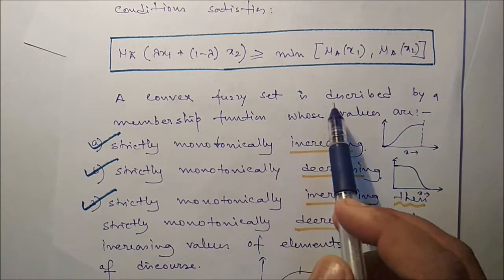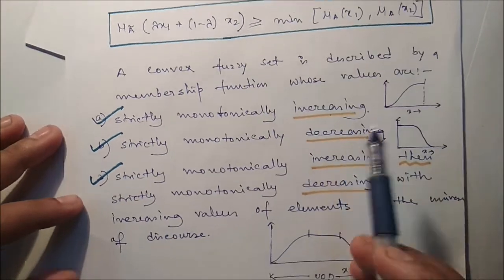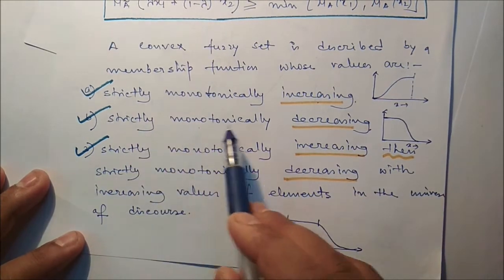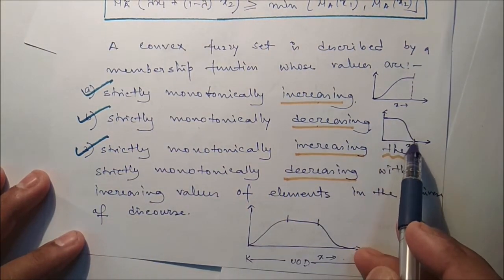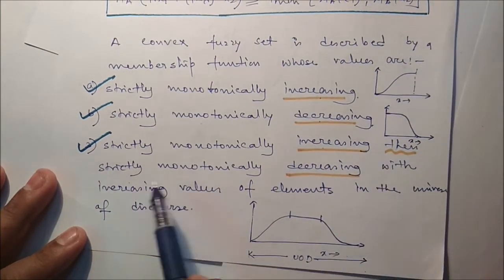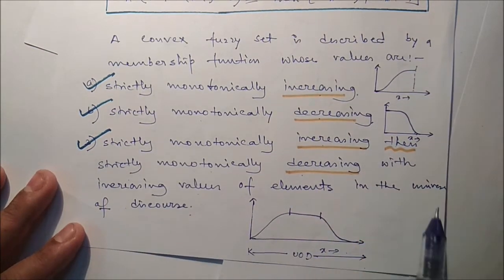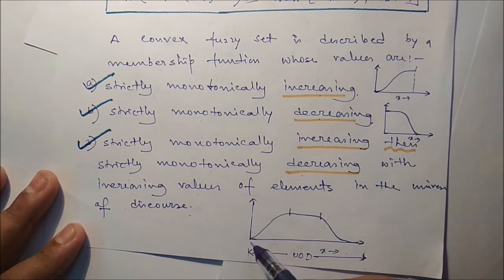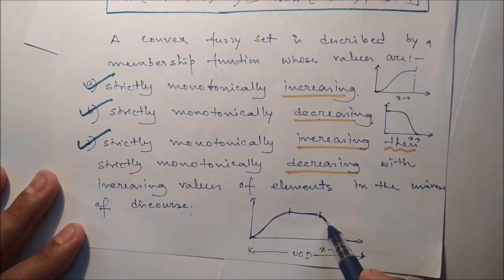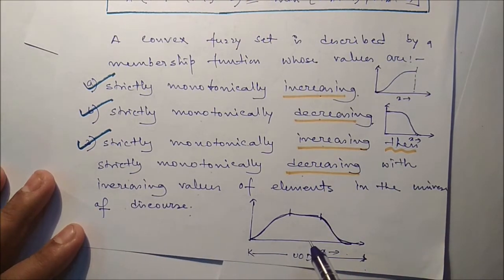A convex fuzzy set is described by a membership function whose values are strictly monotonically increasing. So if the membership value is strictly monotonically increasing, definitely it is convex. Strictly monotonically decreasing is also convex. Or strictly monotonically increasing, then strictly monotonically decreasing, with increasing values of elements in the universe of discourse. So first it is strictly monotonically increasing, then strictly monotonically decreasing. If this is the case, then definitely the fuzzy set is a convex fuzzy set.